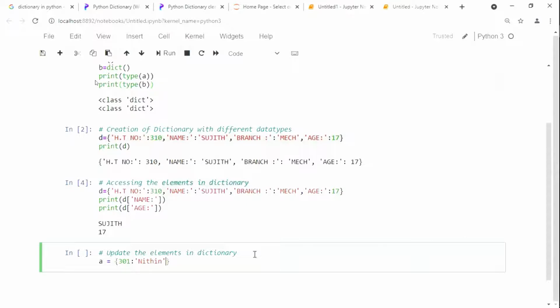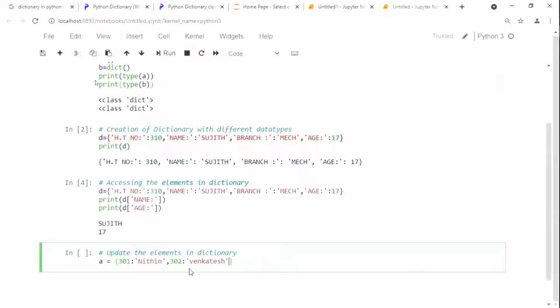Comma here, 302, what's your name? Venkatesh, sir.